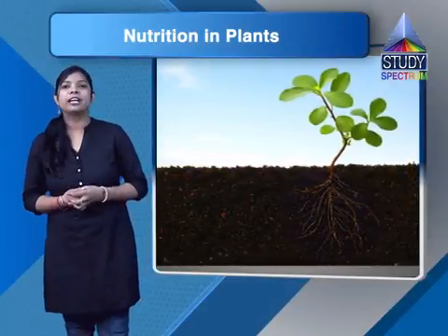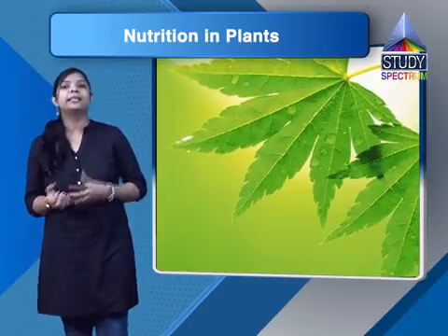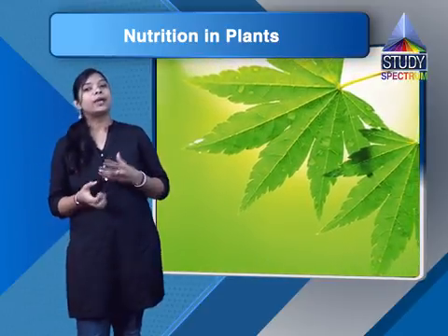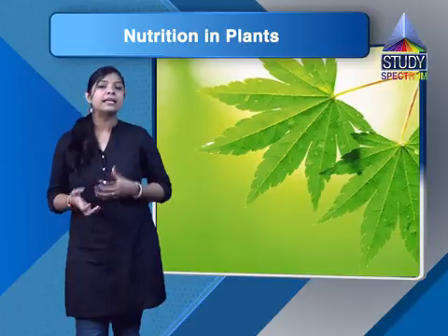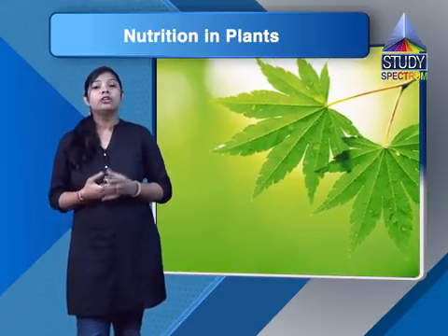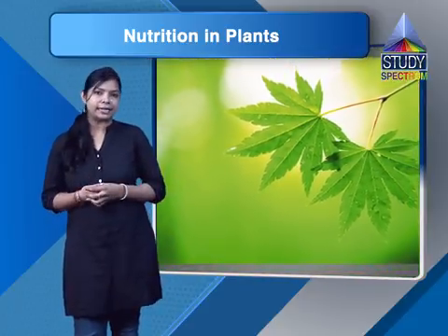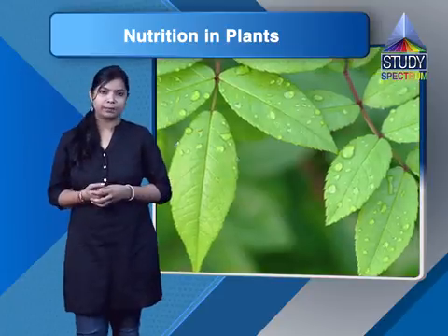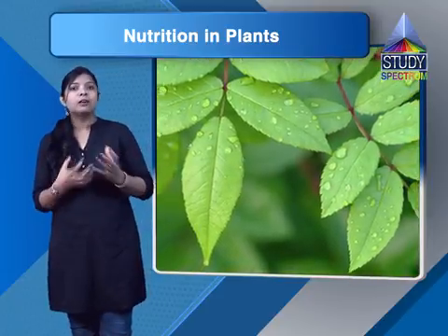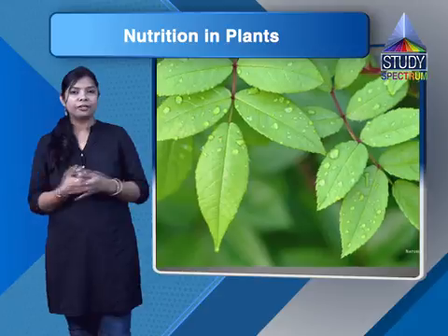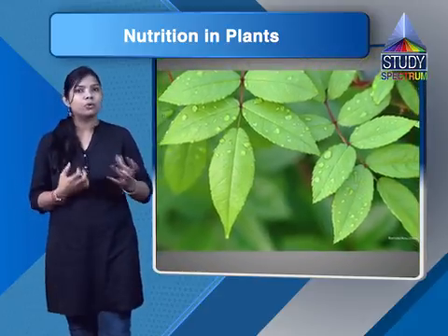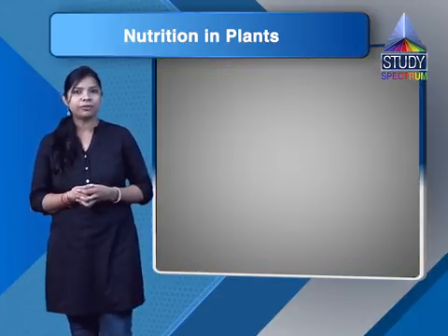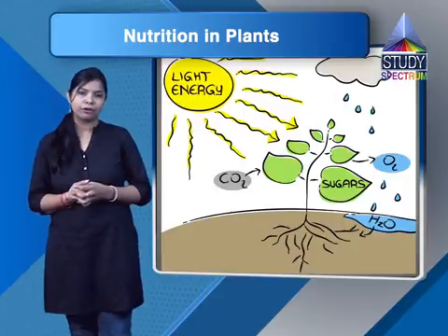So students, we have seen that plants can make their own food, whereas animals and human beings cannot make their own food. So they are directly or indirectly dependent on plants. Because of that, we can classify the mode of nutrition into two categories: autotrophic mode of nutrition and heterotrophic mode of nutrition.